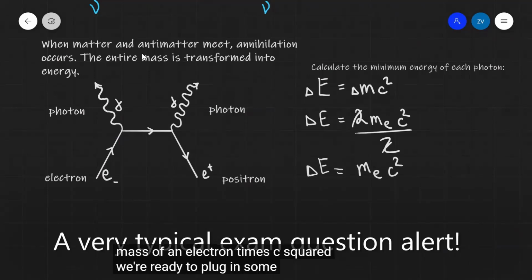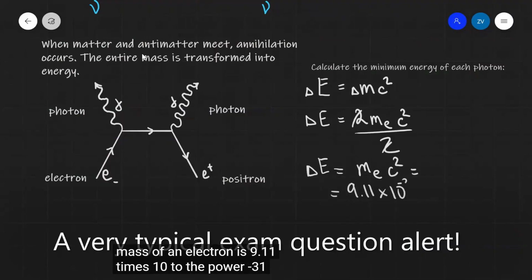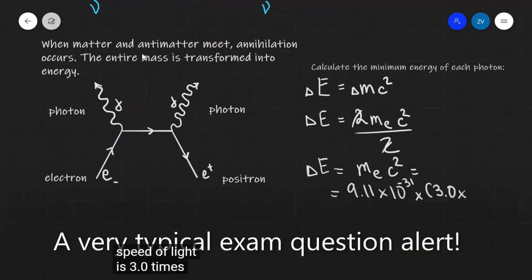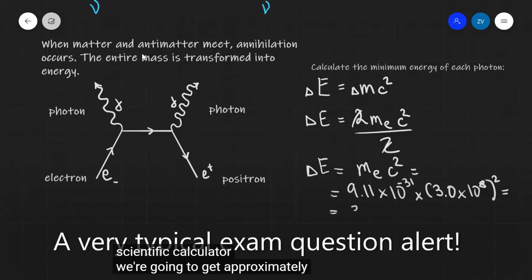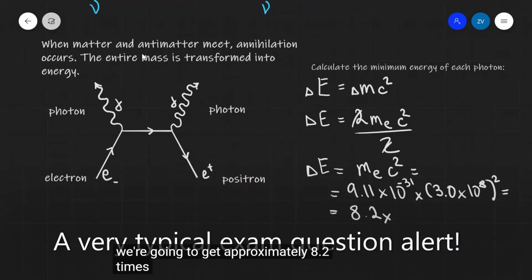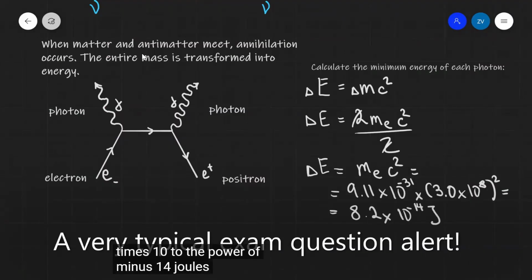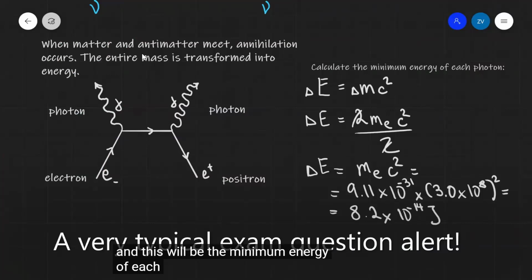We're ready to plug in some numbers. The mass of an electron is 9.11 times 10 to the power minus 31 kg, and the speed of light is 3.0 times 10 to the power of 8, squared. And if we multiply everything out with a scientific calculator, we're going to get approximately 8.2 times 10 to the power of minus 14 joules. And this will be the minimum energy of each photon.